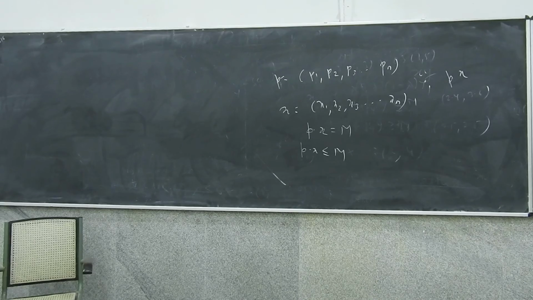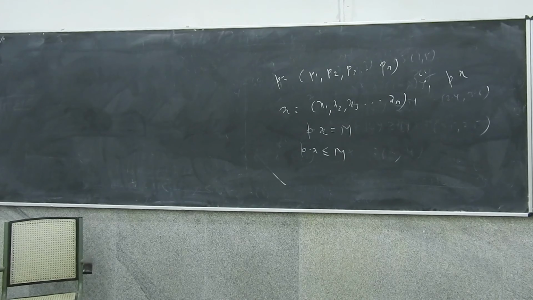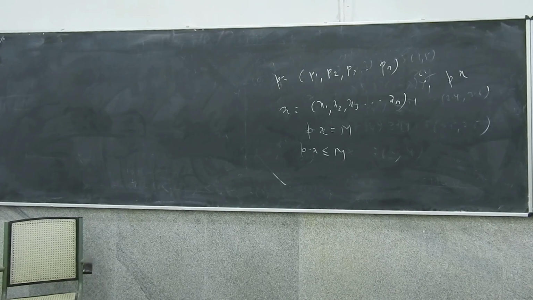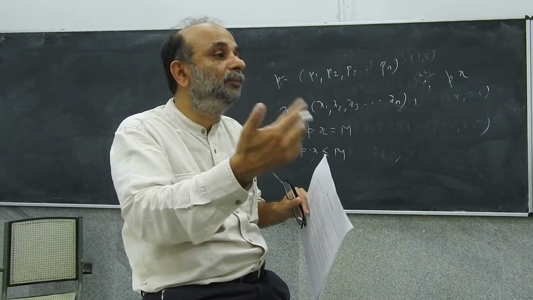So if we can prove the theorem, we know that P dot x less than or equal to m is a closed set. If we can prove that whenever there is a sequence in a closed set, and each element of that sequence is in the closed set, then the limit of that sequence will also always necessarily lie in the closed set, then we will be able to prove that whenever there is a sequence of consumption bundles, each of which is affordable, and which tends to a consumption bundle, then that consumption bundle will also be an affordable consumption bundle.